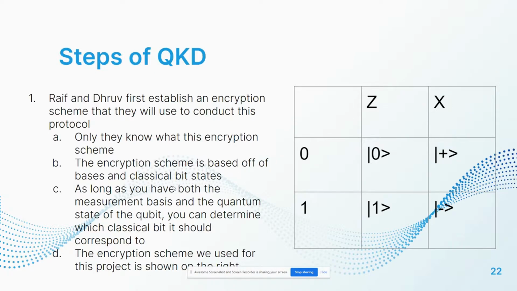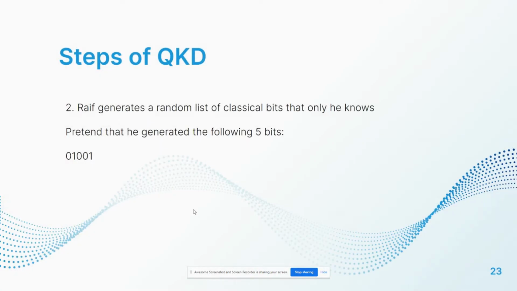So as long as you have both the measurement basis and the quantum state of the qubit, as you can see here, you should be able to determine which classical bit it corresponds to. So if we have ket 0 in basis z, it corresponds to bit 0. The second step of QKD is that I will generate a random list of classical bits that only I know. So pretend I generate this following list.